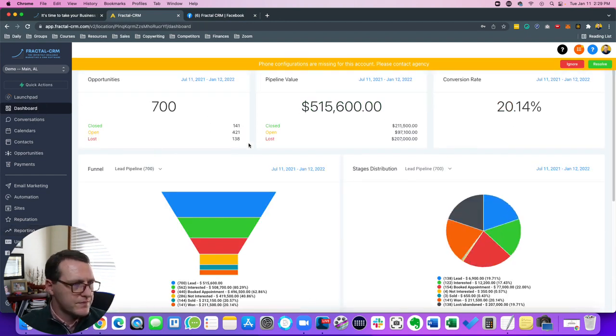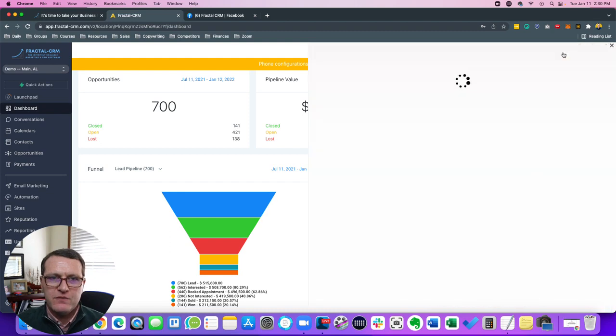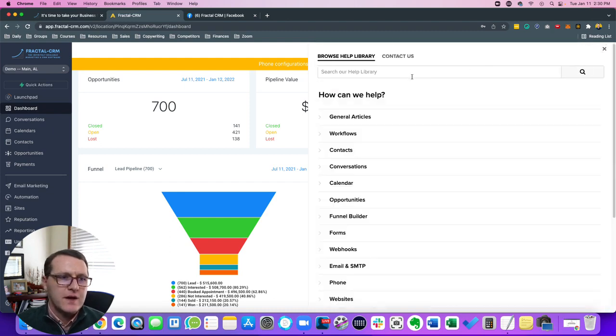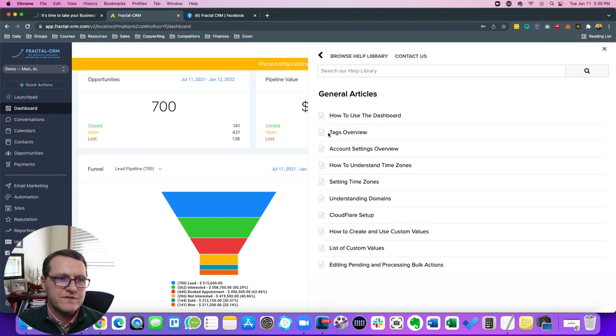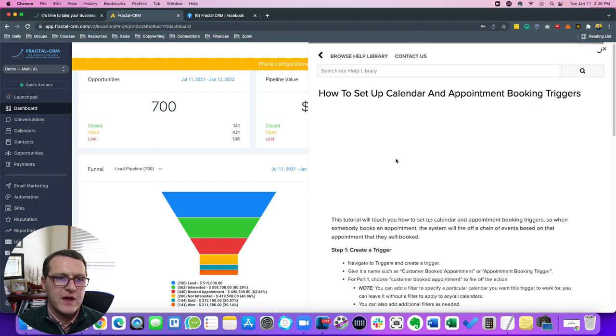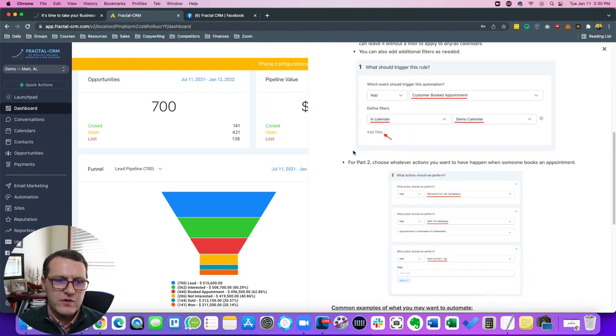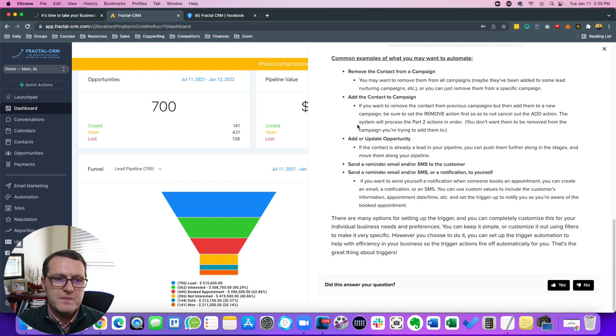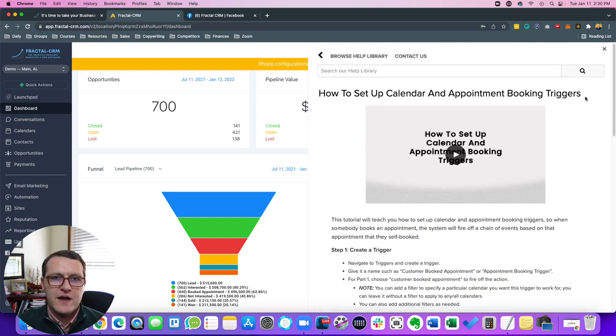But one of the things is that we didn't want to just bring people in and them not know how to operate the system, operate the software. So we have an entire help library here that has been built out. You can do searches. We have articles. There's videos. So if you need help on how to set up a calendar and everything, here's a quick walkthrough, step-by-step instructions. Did it answer your question?